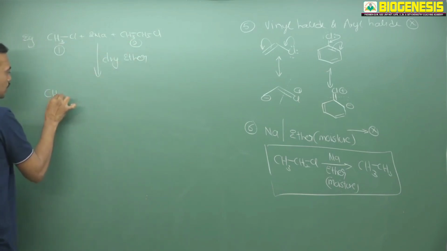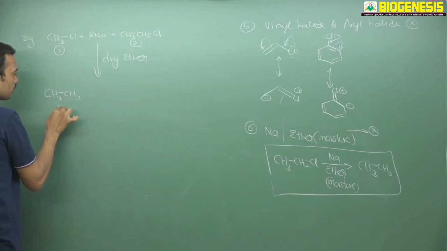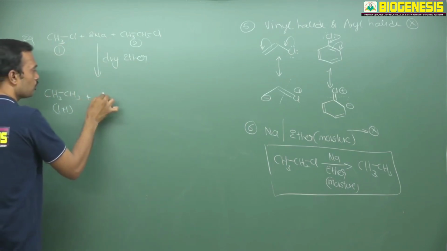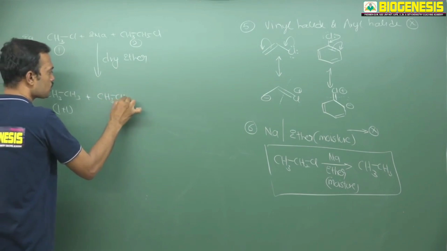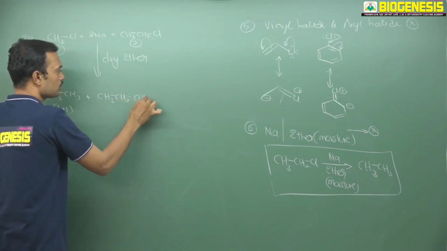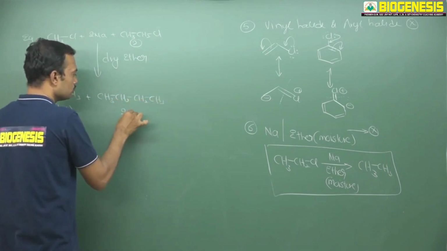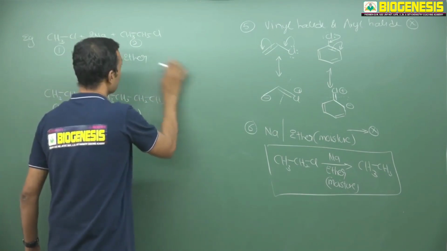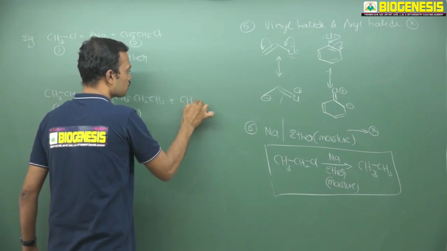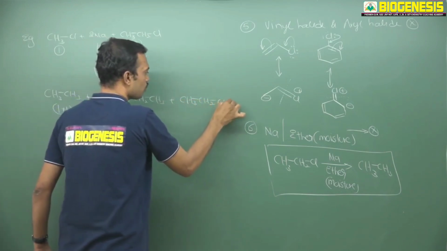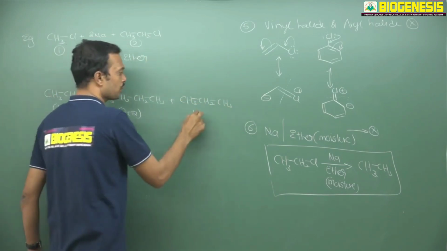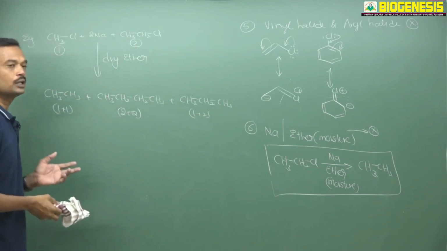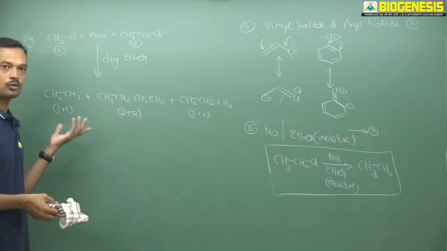So you can expect 3 different products here, 1 plus 1. This itself is dimerized, and here 2 plus 2. Almost all 4 carbons are possible here. This is 2 plus 2. Next possible is 1 plus 2 here. So 1 plus 2 is the formation of propane. So simply we can take 1 plus 2 like this. So 3 possible products are expected. Here the 3 will be liberated in unequal amounts.